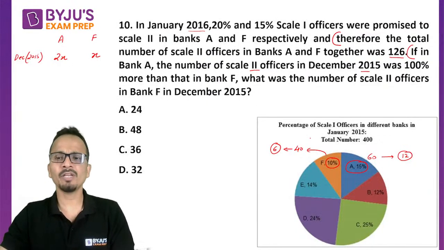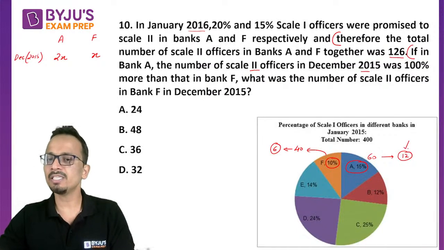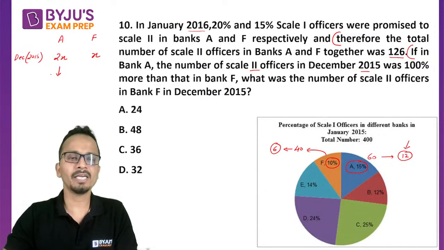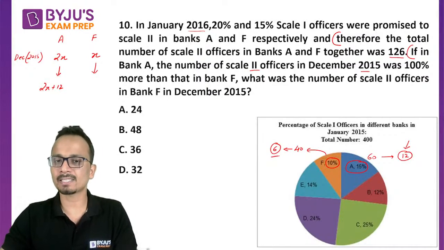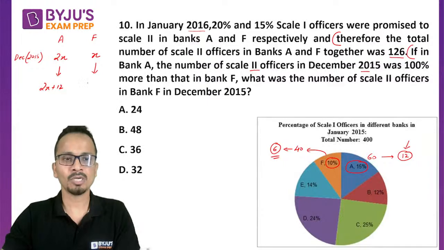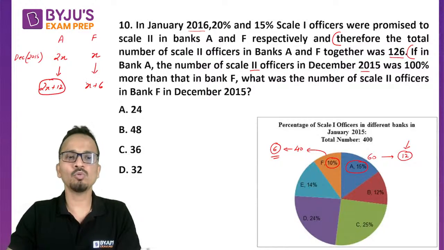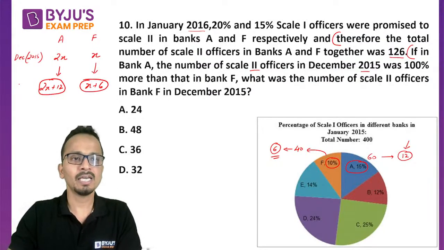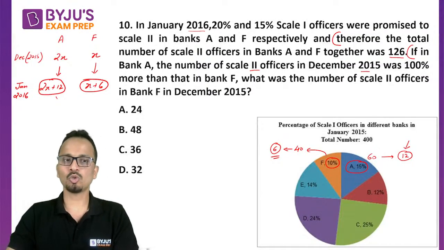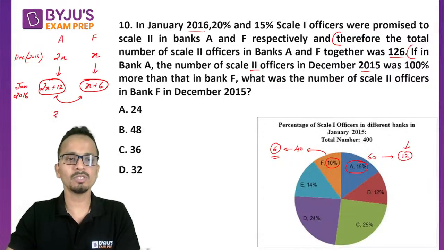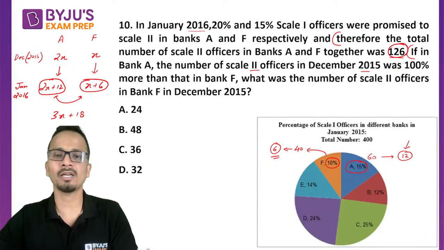Now what happened in January 2016? For Bank A, it increased by 12. So Bank A, it increased by 12. That means it became 2x plus 12. And for Bank F, it increased by 6. I have already calculated it earlier. So it became x plus 6. So these are the numbers of Scale 2 officers in Bank A and F in January 2016. Okay. So the total number here is equal to 3x plus 18, which in the question is given as 126.